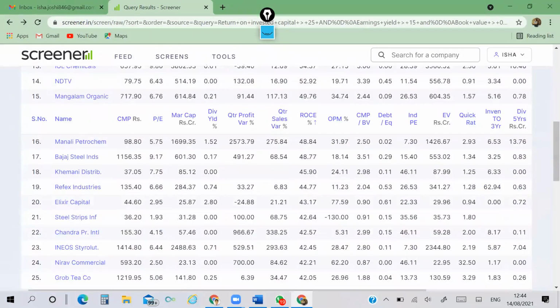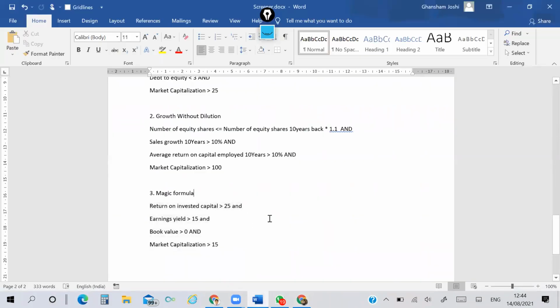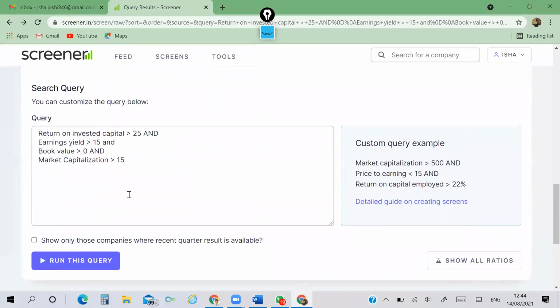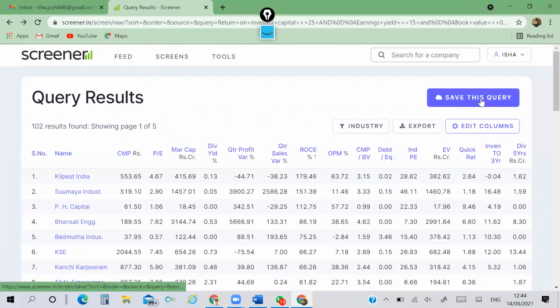One more query Raman Bhai has given, he has shared these queries on our WhatsApp group. Growth without dilution. After running this query, you have one option, save this query.